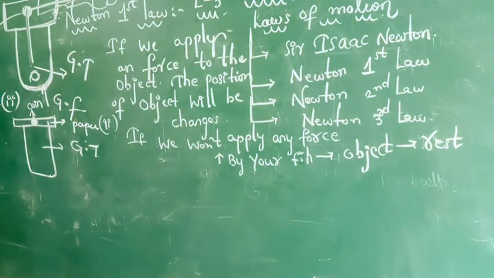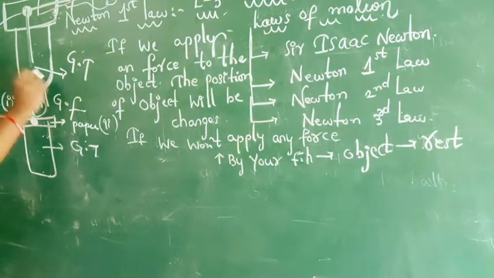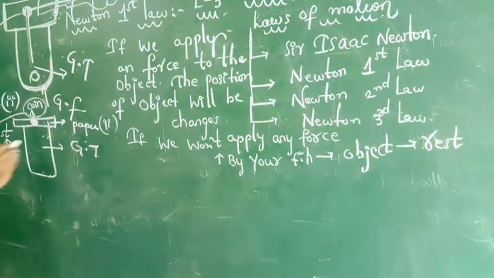Initially you are not applying any force. The coin remains at rest position, and it will not fall inside the glass tumbler because we are not applying any force. So the coin remains at a stable state. Is it clear? In the first case, the position of the coin keeps on changing as we apply some force. But here in the second case, it remains at rest position because we are not applying any kind of force to the object. Now this is said to be what? Newton's first law of motion.